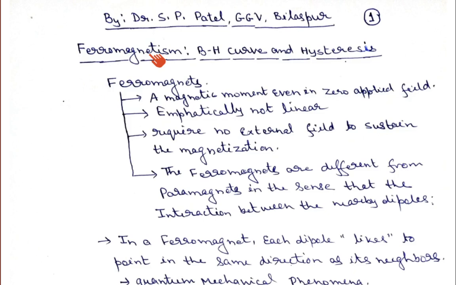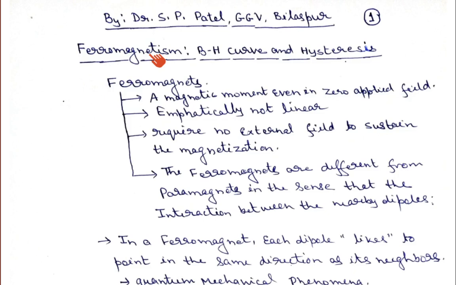That means in each and every matter of the universe we have an atom, and then we have an electron which is revolving around the nucleus, and again the electron is spinning on its own axis when it is making a revolution around the nucleus.